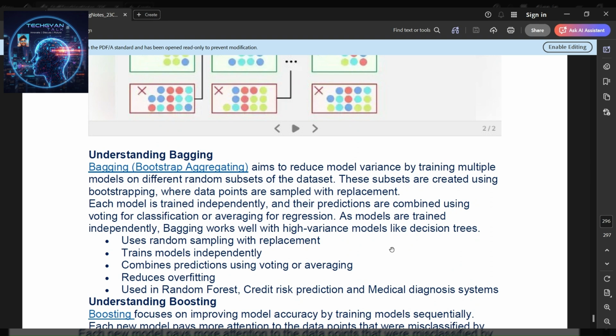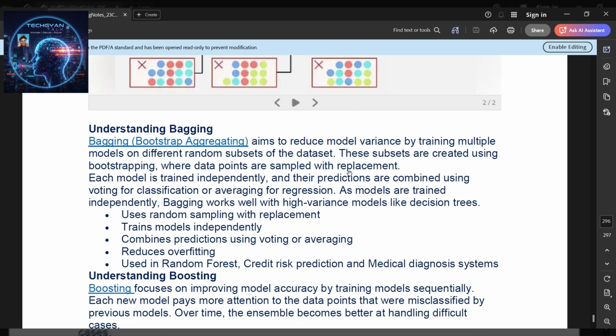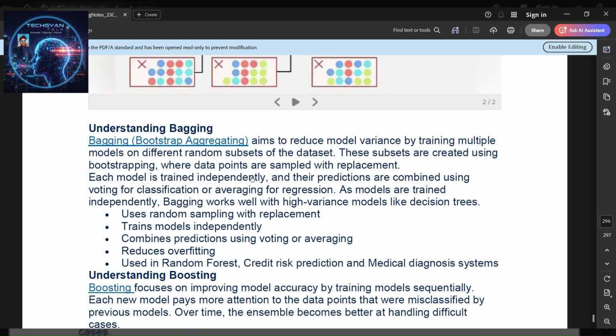Understanding bagging. Bagging, bootstrap aggregation, aims to reduce model variance by training multiple models on different random subsets of the data. These subsets are created using bootstrapping, where data points are sampled with replacement. Each model is trained independently, and their predictions are combined using voting for classification or averaging for regression. As models are trained independently, bagging works well with high-variance models like decision trees. It uses random sampling with replacement for training, combines predictions using voting or averaging, and reduces overfitting. It is used in random forest, risk predictions, and medical diagnosis systems.